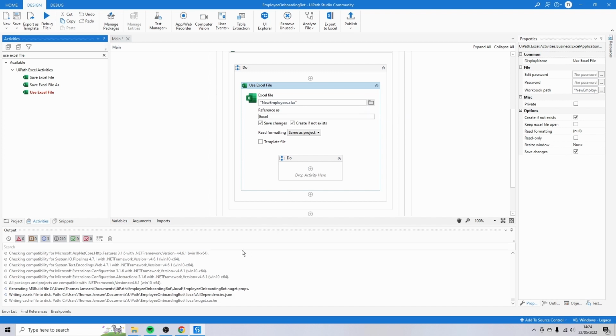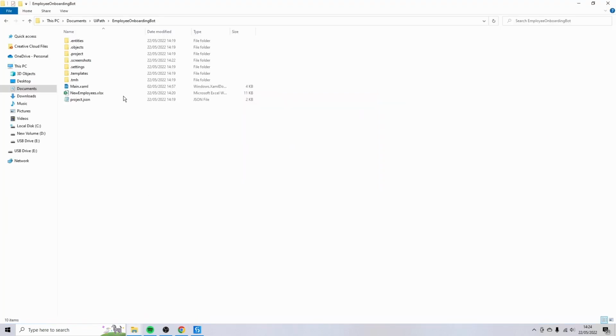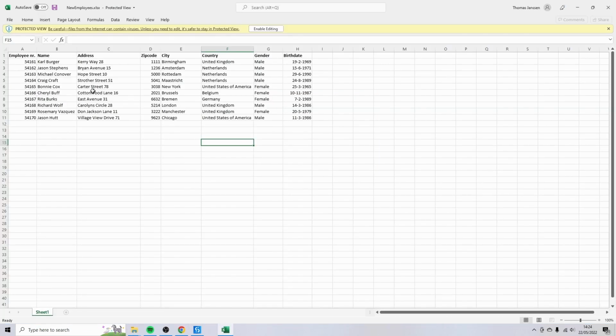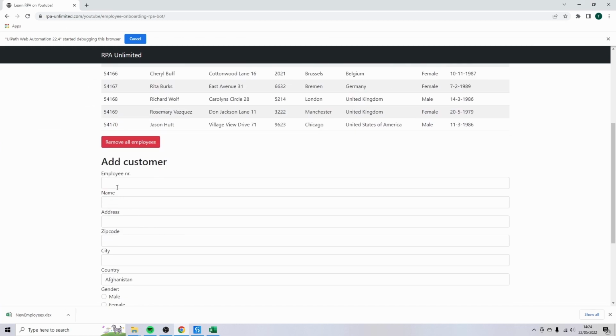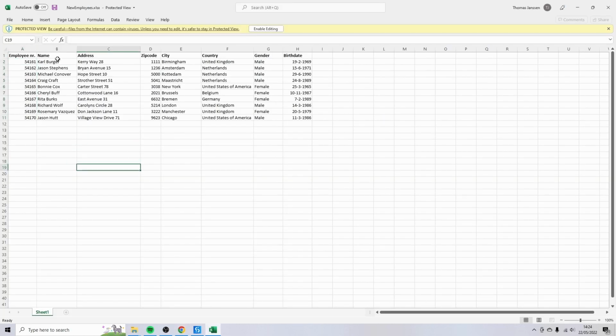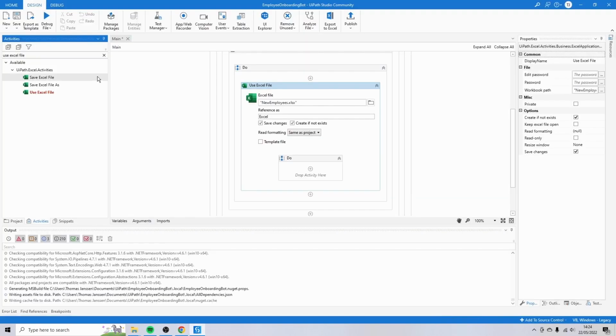So what we want to do in this Excel file, we would like to loop through all the records. So you see that we have 10 employees, which we would like to onboard. And we would like to do the same action, and basically add all those fields for every new employee. So we would like to do it for Carl, and then we would like to do the same steps for Jason, for Michael, etc.